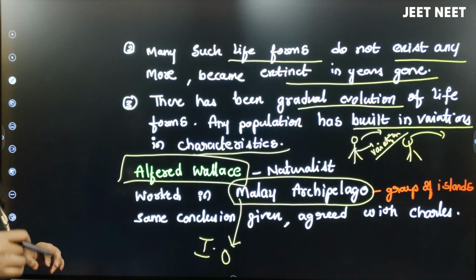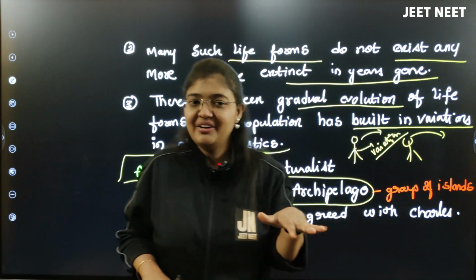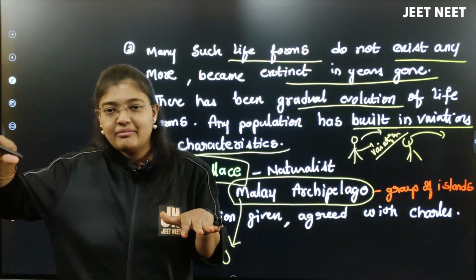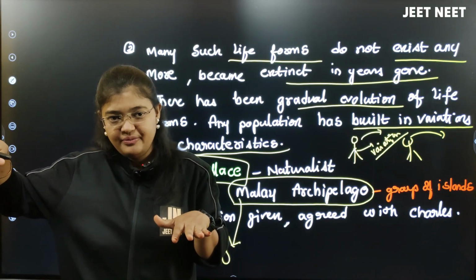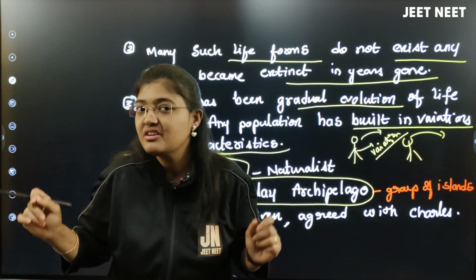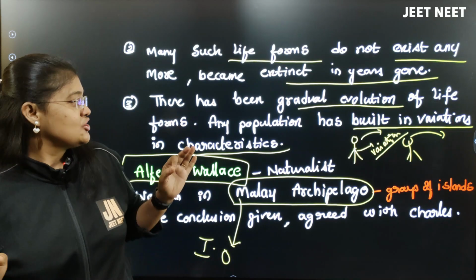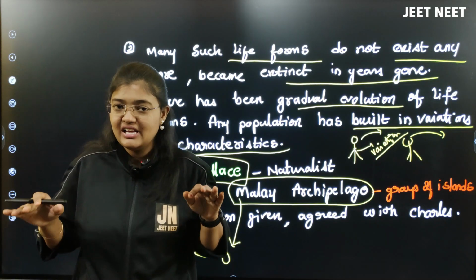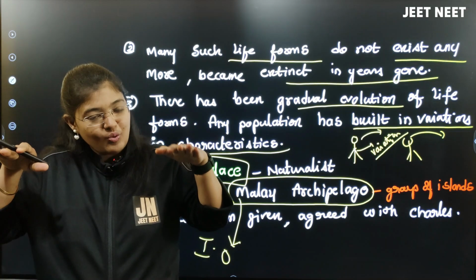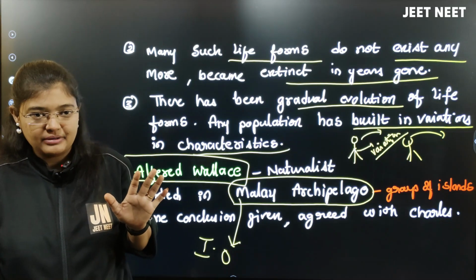Can I tell you one extra point here? When Alfred Wallace was doing this work, the same work was also being done by Charles Darwin. Both the scientists were contemporaries. I hope this point is given in the NCERT. Contemporarily means at the same time, Charles Darwin and Alfred Wallace did the same work. What is the work? To show how the evolution of species happened.